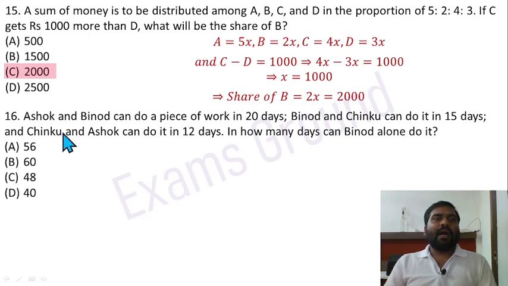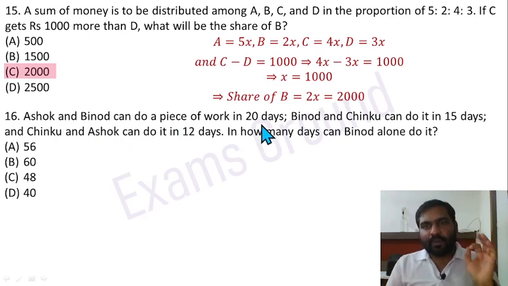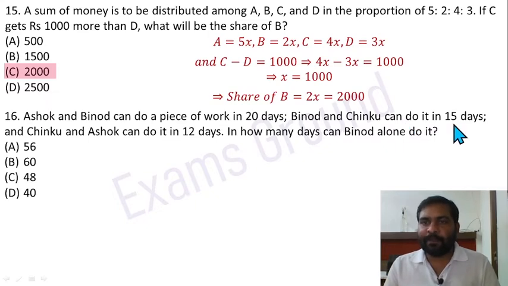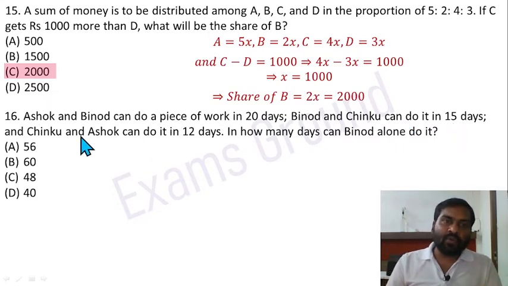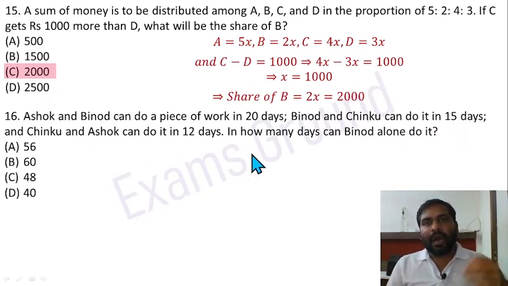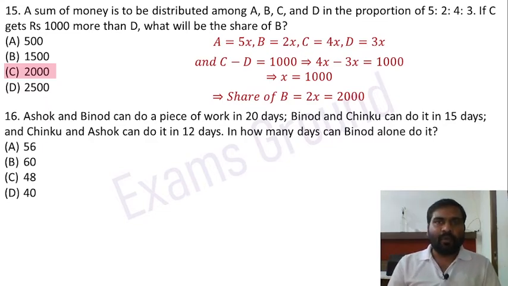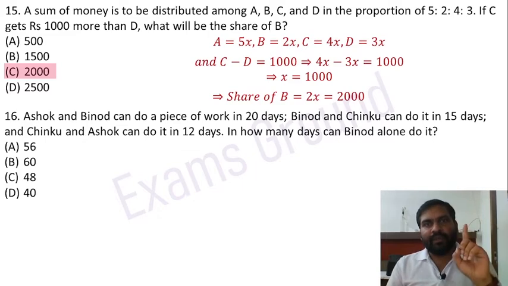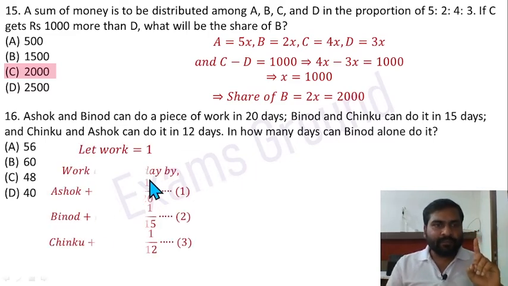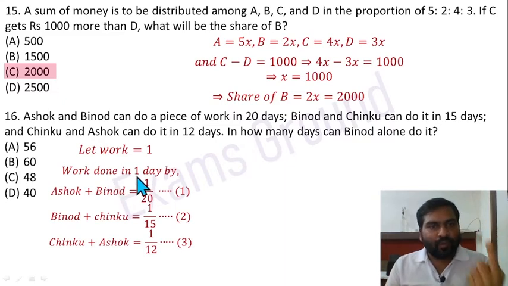Question 16. Ashok and Binod can do a piece of work in 20 days. Binod and Chinku can do it in 15 days. And Chinku and Ashok can do it in 12 days. In how many days can Binod alone do it? Okay, let the work be 1. काम को क्या मान लिया? 1 मान लिया. In that condition, work done in 1 day.